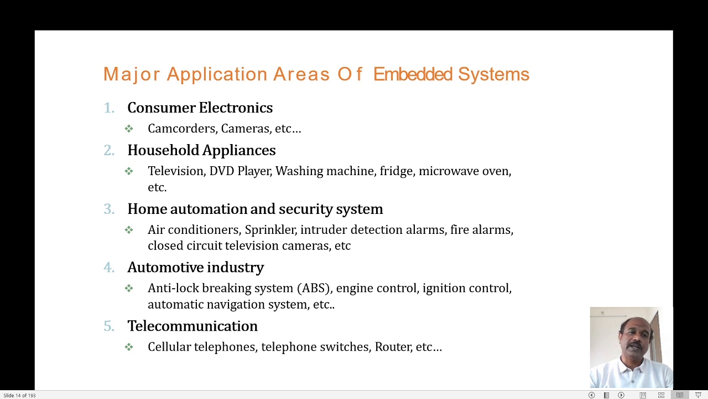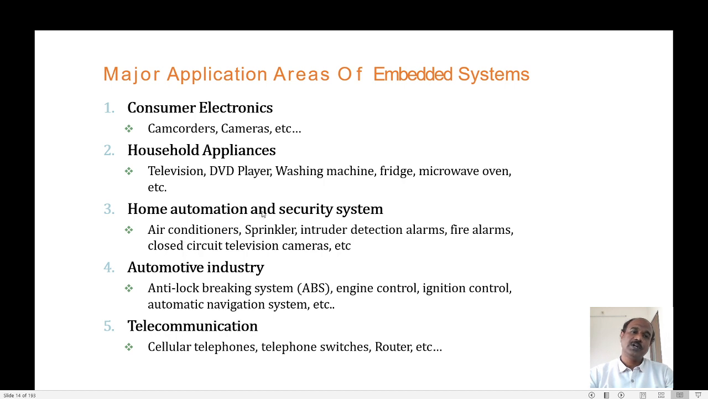The second domain or area is household appliances. In our house we use so many devices or appliances which are embedded systems in fact. Which devices are we using in our house? We are using a microwave oven, a washing machine, a DVD player, and smart telephones. All these appliances are examples of embedded systems which fall under the household appliances domain.